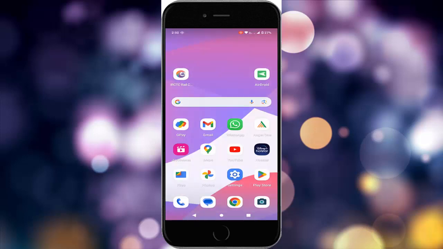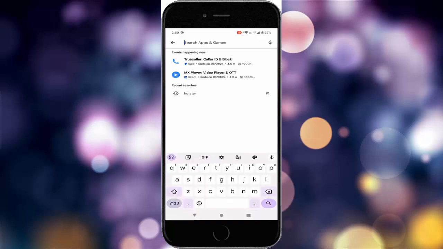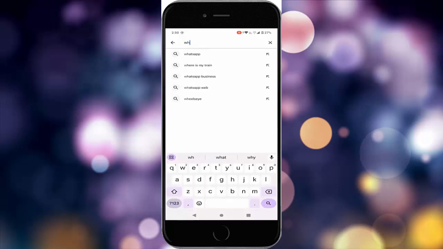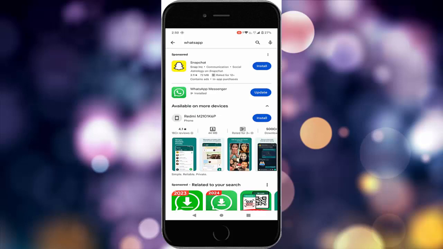The final method, update your WhatsApp app. So open your Play Store, search here WhatsApp and check here guys update option. You can see here the update is available. You update the app and after this once again you can try.